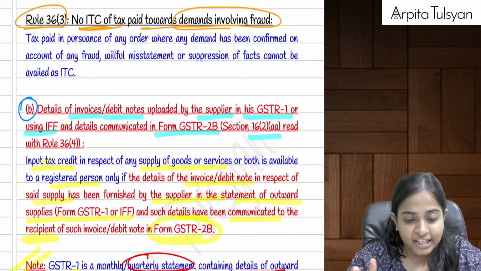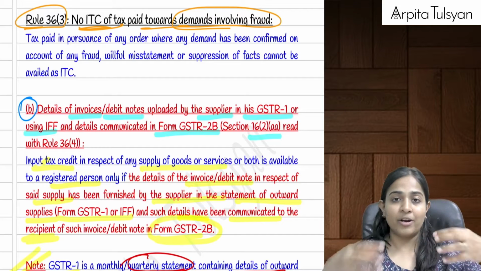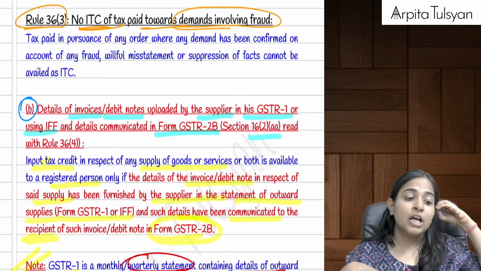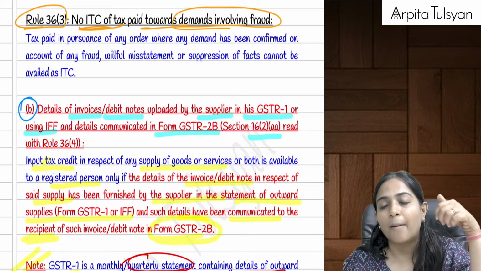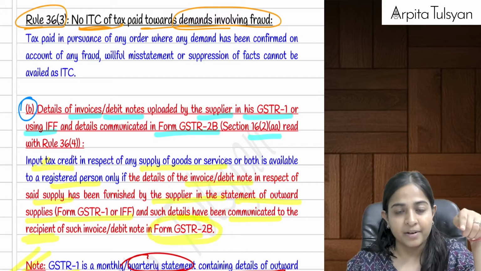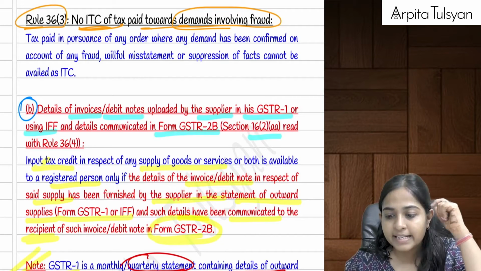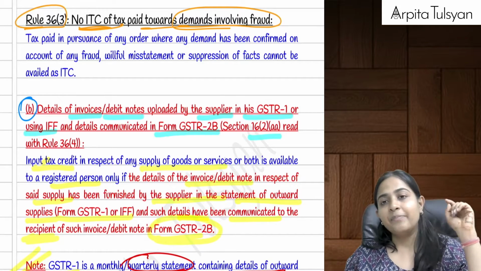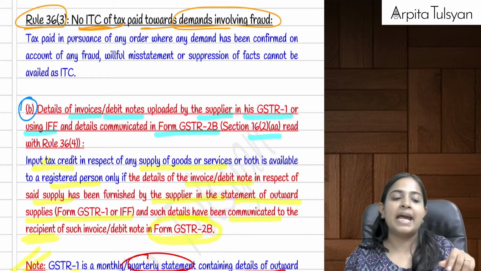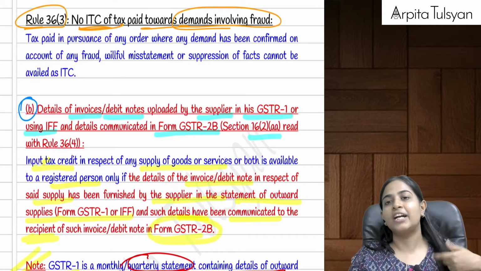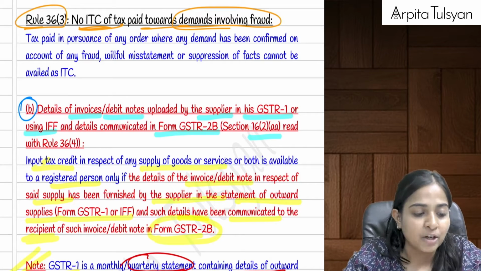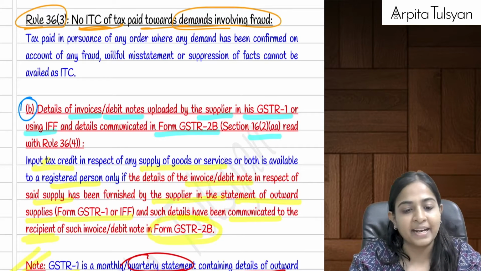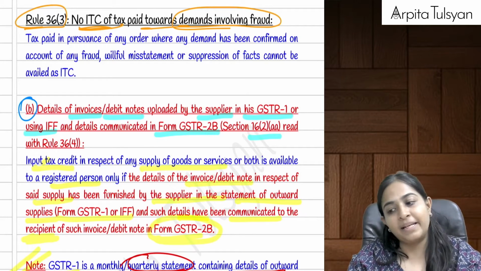The second condition was, whenever we want to take the ITC, we are the recipient, the supplier has provided us the goods, services and the capital goods. So the supplier is required to upload these details in GSTR1, or if he decides to file IFF, the invoice furnishing facility, then he will furnish the details in GSTR1 or IFF, then it will get reflected in my GSTR2B. In the recipient's GSTR2B, it will get reflected. Then and only then can ITC in that respect be availed. This is not applicable in case of imports.